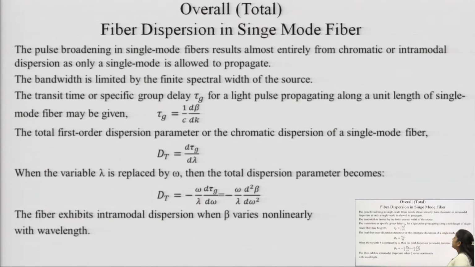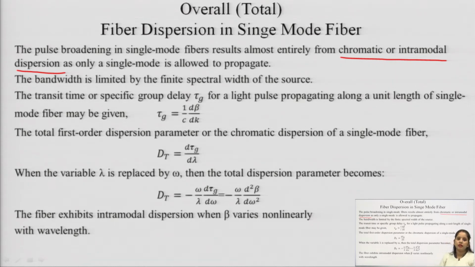The pulse broadening in a single mode fiber results almost entirely from the chromatic or intramodal dispersion. Whenever we talk about the total dispersion, it should include both the intramodal and the intermodal dispersion. But as we know, intermodal dispersion exists due to the delay difference between the different rays propagating inside a waveguide.